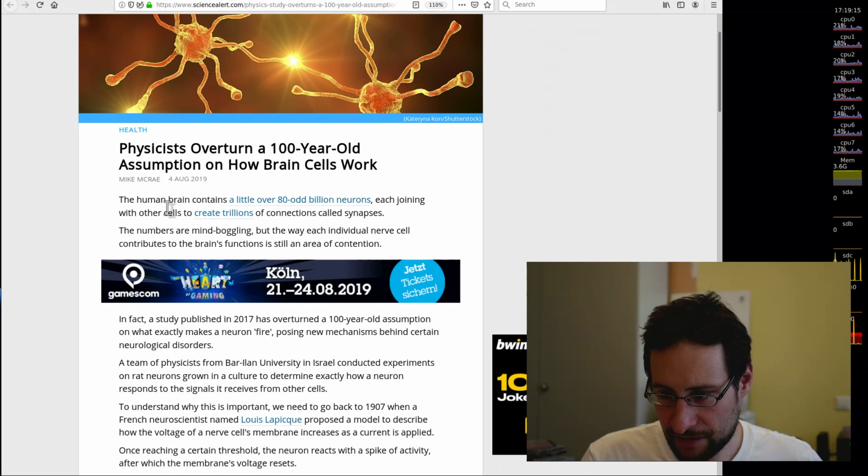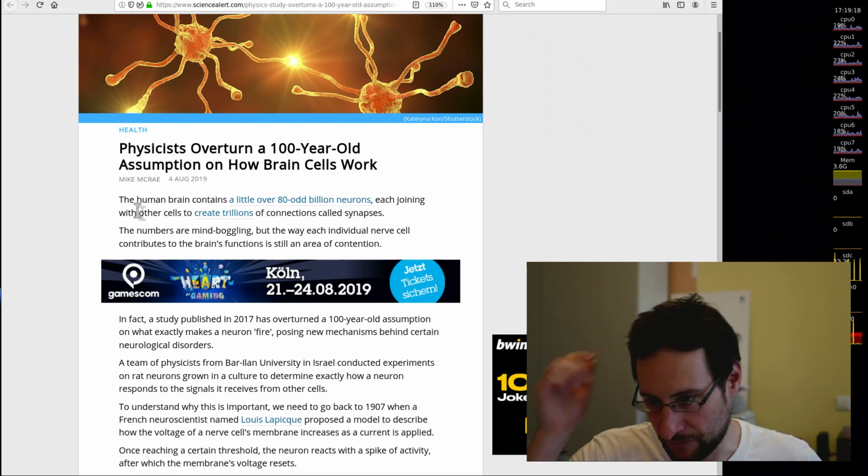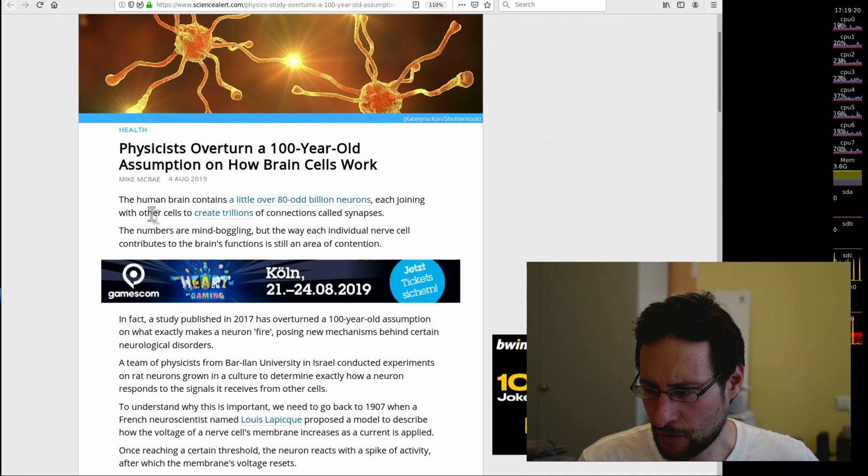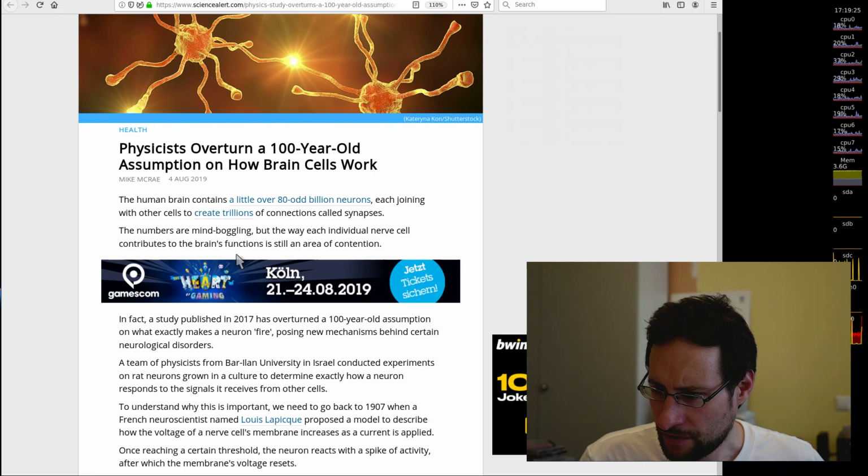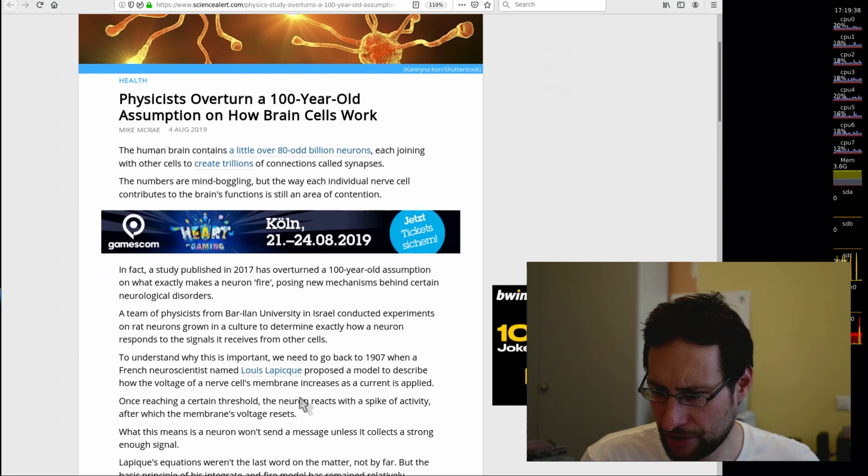And apparently, right here in the summary: human brains contain a little over 80 odd billion neurons, each joining with other cells to create trillions of connections called synapses. The numbers are mind-boggling, but the way each individual nerve cell contributes to the brain's function is still an area of contention.